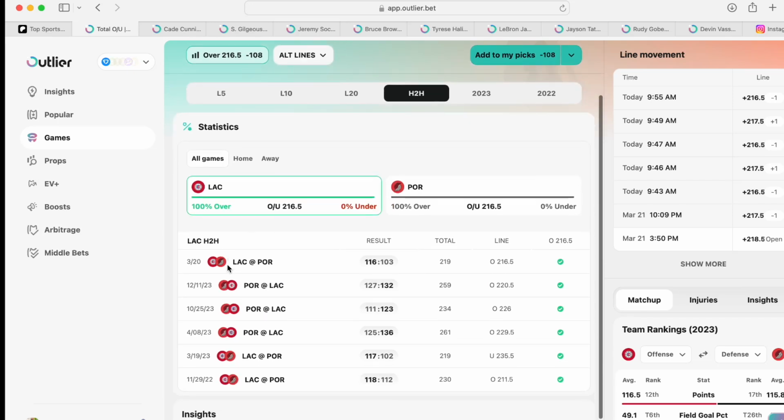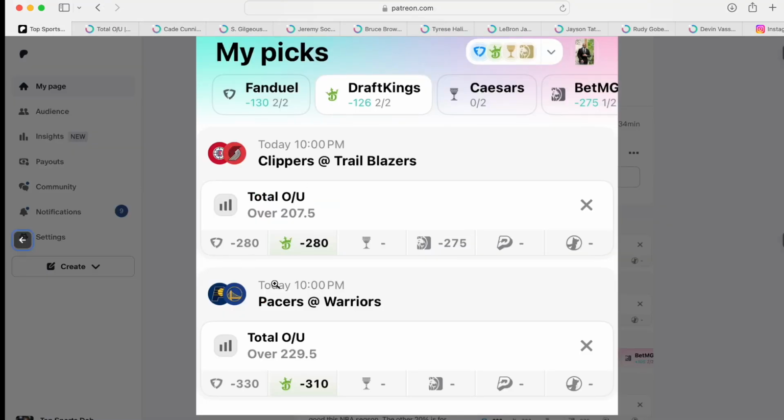So looking at their head-to-head, they played each other 3 times this season. 234, 259, 219. So worst case, I see it going 219. The lowest. Could it go lower? Yeah. You know, the bookies got something. So I like this as a regular over, to be honest, with no problem, because that's over that 219. But same thing, we are being a little bit safer. So we're lowering that down to 207.